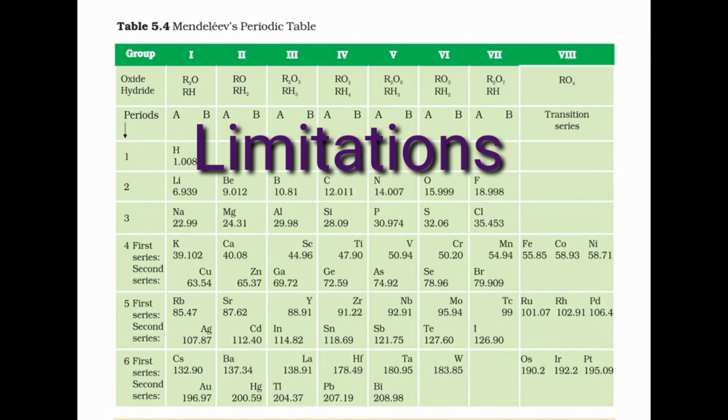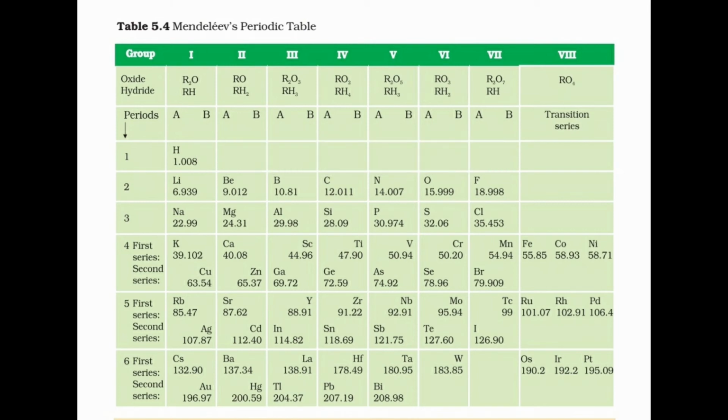Limitations of Mendeleev's classification. The electronic configuration of hydrogen resembles that of alkali metals. Like alkali metals, hydrogen combines with halogens, oxygen, and sulfur to form compounds. On the other hand, just like halogens, hydrogen also exists as a diatomic molecule and it combines with metals and non-metals to form covalent compounds. Position of hydrogen: hydrogen was not given a definite position because it resembles group 1A and group 7A.